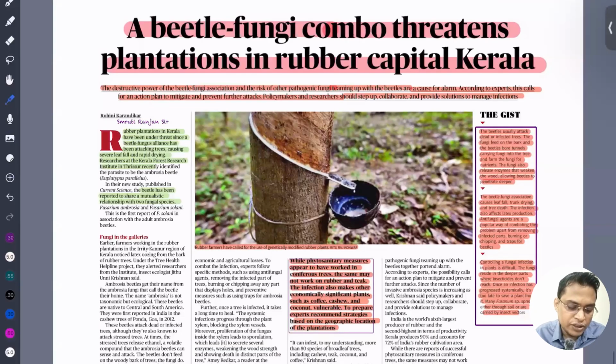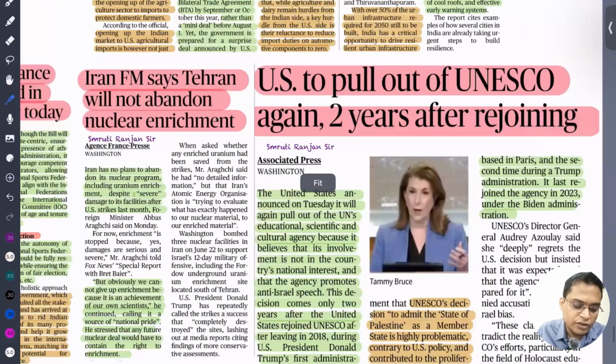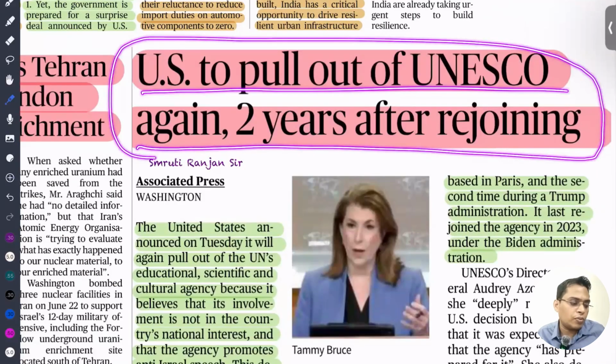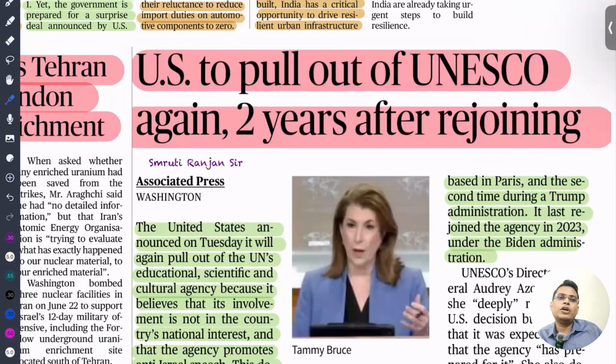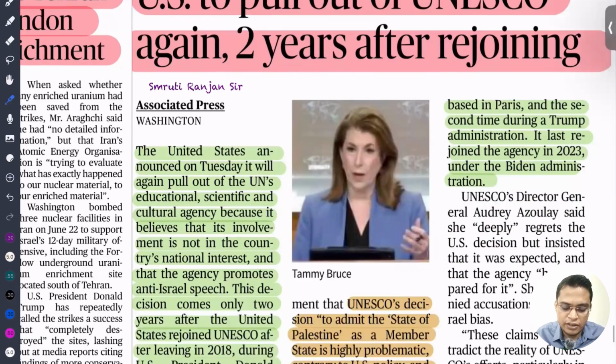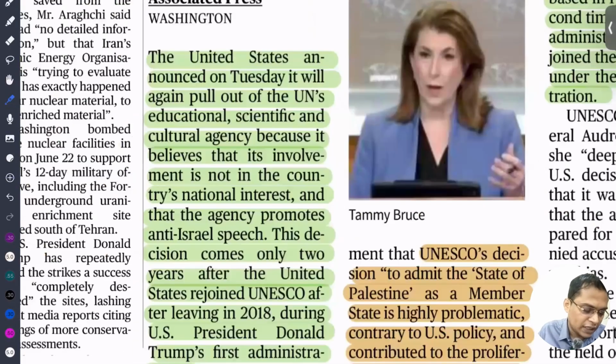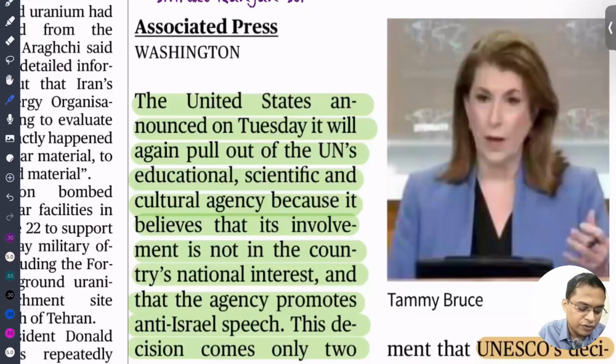The next important news is that the USA has pulled out of UNESCO again, 2 years after rejoining. It was during the previous term of Donald Trump that they pulled away from UNESCO, claiming that it is acting against the interest of Israel. Then Joe Biden rejoined UNESCO, and again, under the leadership of Donald Trump, the USA has pulled away from UNESCO. So they can ask which country recently withdrew from UNESCO.